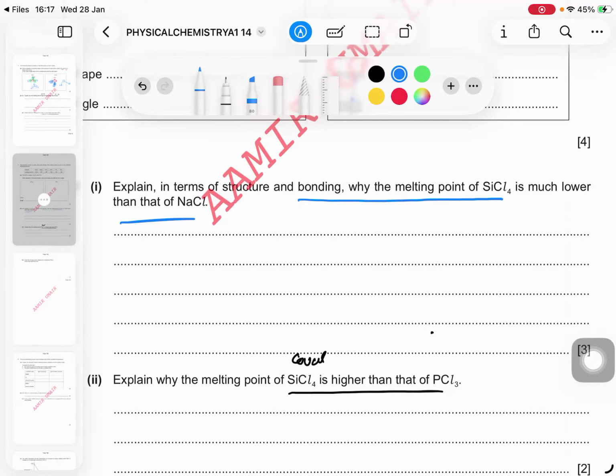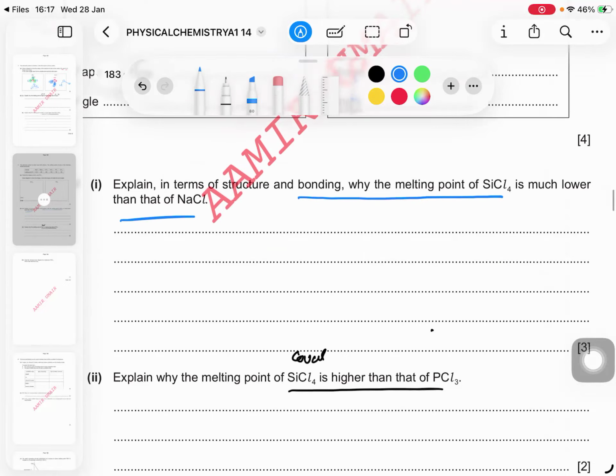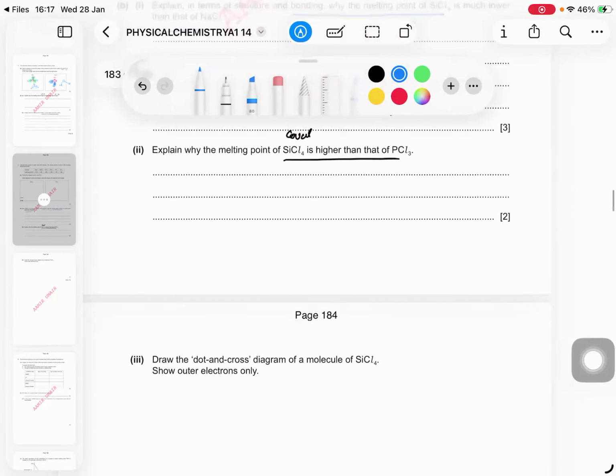That's why it contains weak forces which do not need a lot of energy to break. On the other hand, NaCl has ionic bonds in a giant ionic lattice. You have to mention the name of the force. You can't write IMF, intermolecular forces. And what about this? Giant ionic lattice. Yes. Okay.